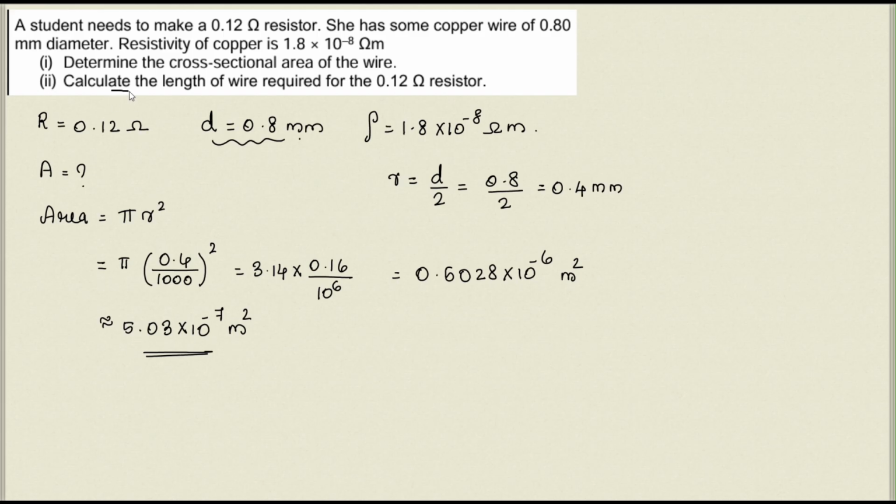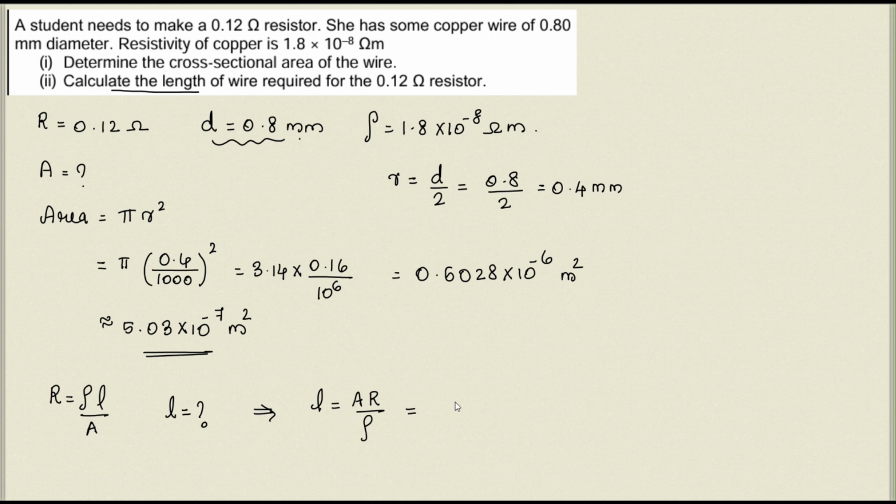Now we have to calculate the length of the wire so that we get 0.12 ohm resistance. The equation connecting resistance, length, area of cross section and resistivity is R is equal to rho L by A. We have to find the length, right? So we rewrite the equation by taking A to the left-hand side, we get L is equal to A R by rho. That is also correct, isn't it? Length is equal to A into R divided by rho.